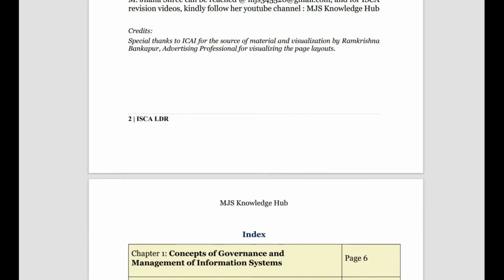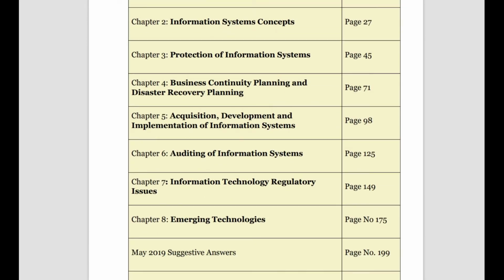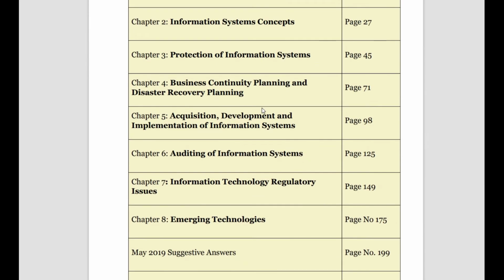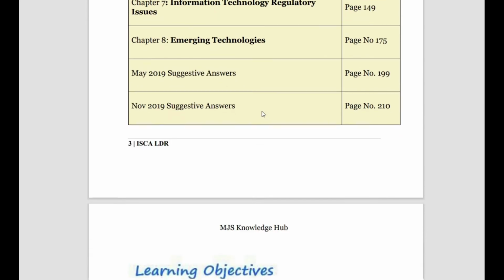Chapter number 5 deals with the topics acquisition, development and implementation of the information system. So how to acquire, how to develop and how to implement an information system is what is seen in chapter number 5. As we did in the last two chapters, we first start with the MCQs and cover a few important topics from the last day revision PDF.